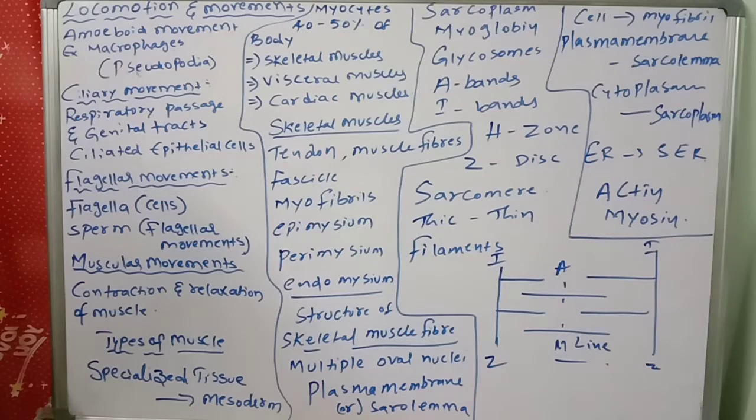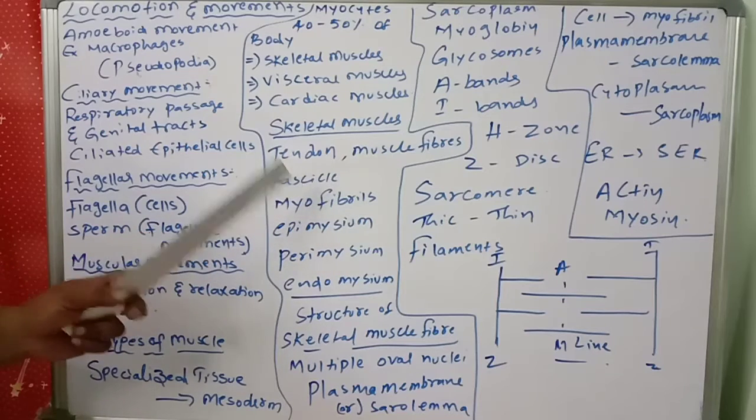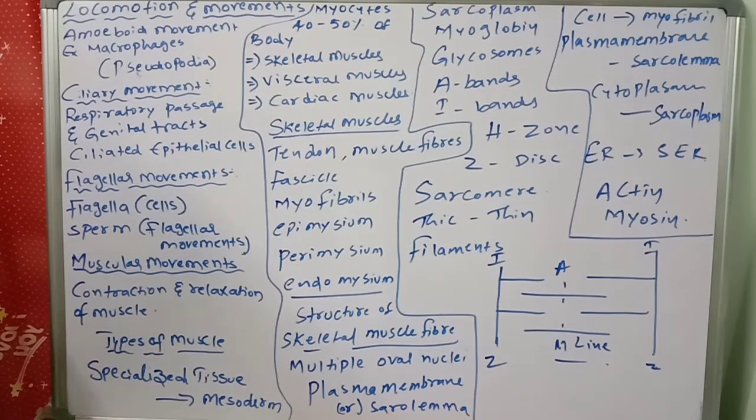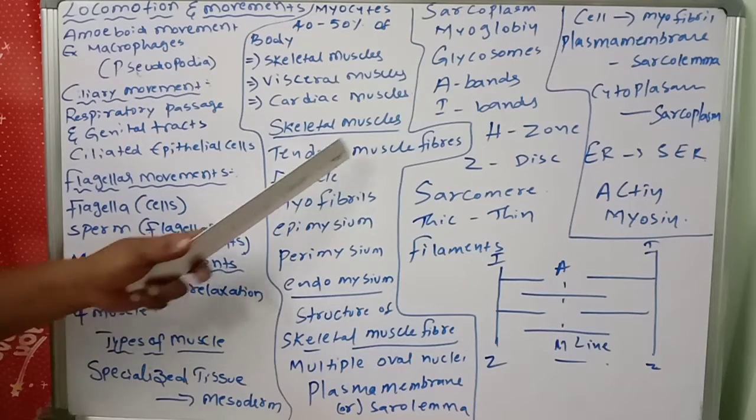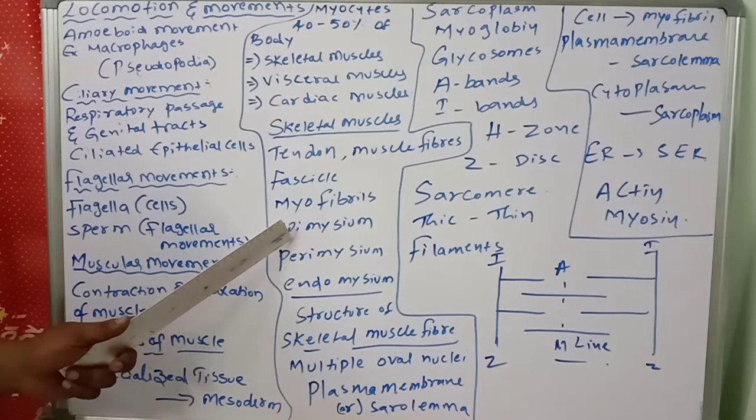A bundle of muscle fibers is called a fascicle. Each muscle fiber consists of hundreds to thousands of rod-like structures called myofibrils. So, muscle fibers consist of myofibrils. The connecting tissue covering the whole muscle is the epimysium.